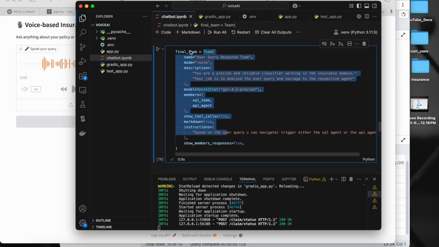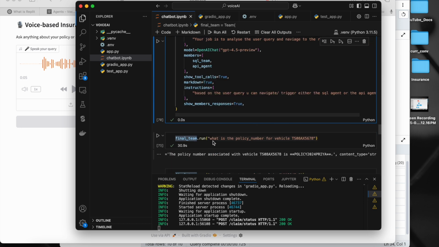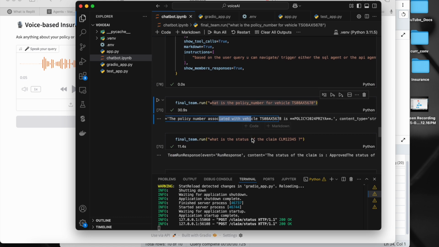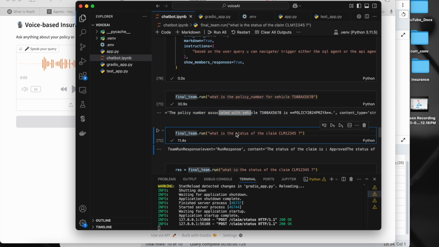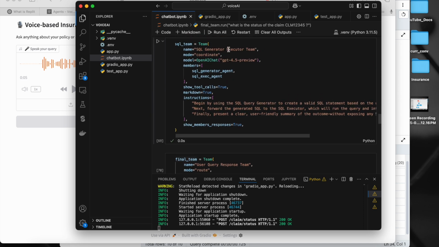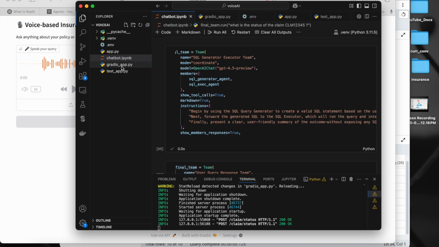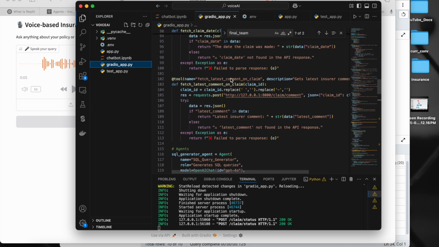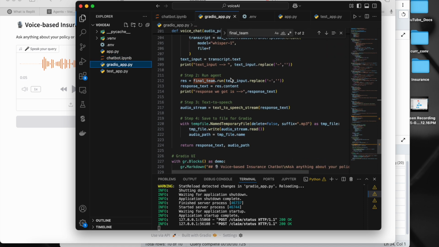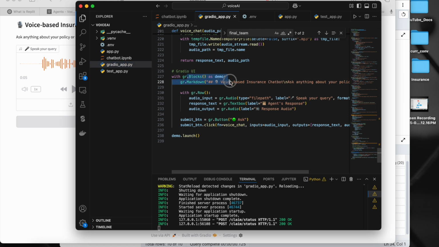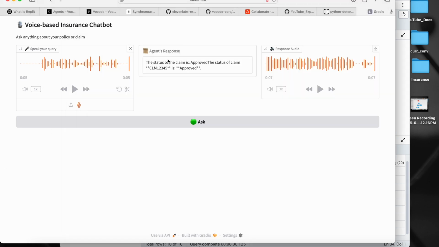Now we ask the questions to this final team agent. What is the policy? We got the response. And now what is the status? We got the response: approved. Similarly, this particular piece of code I have integrated with the Gradio code. That's it. Now if you see, everything starts here. I just gave this voice-based instruction chatbot here, right? That's it. Now this is audio input for this, and the second is to get the response. Third is to get the response in the audio format.